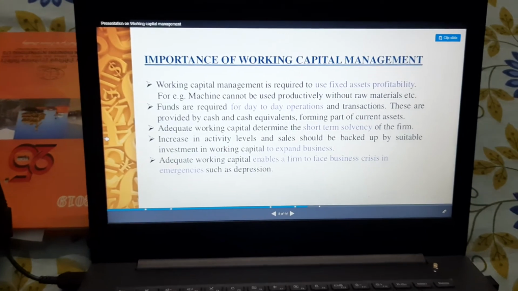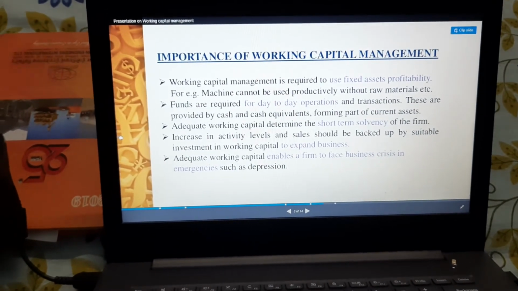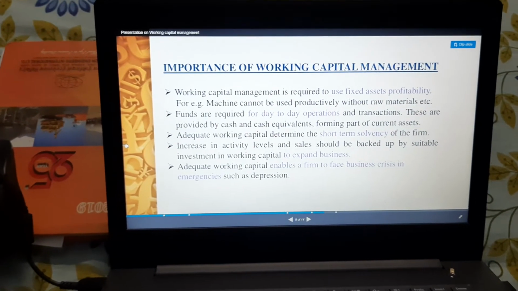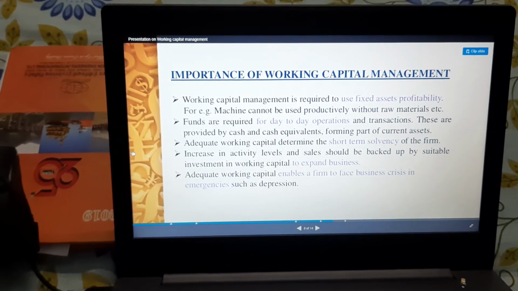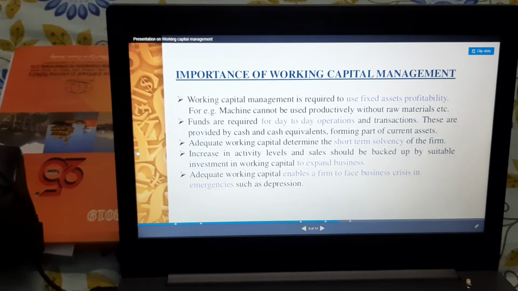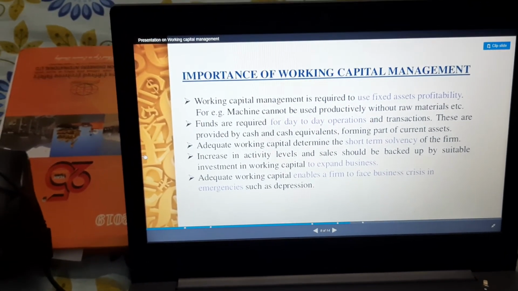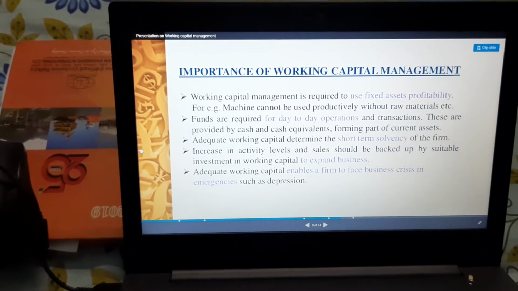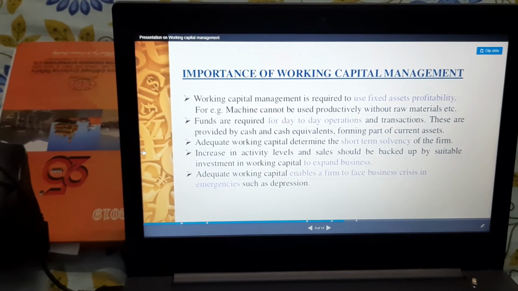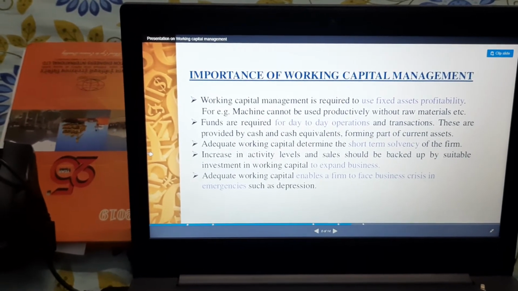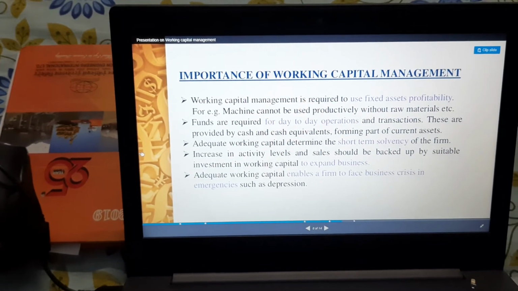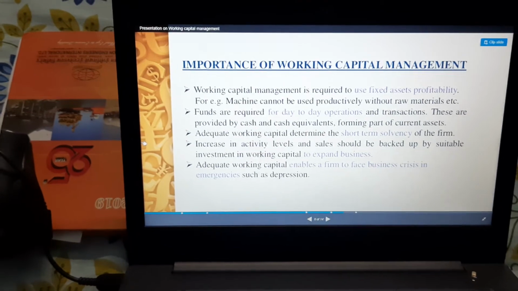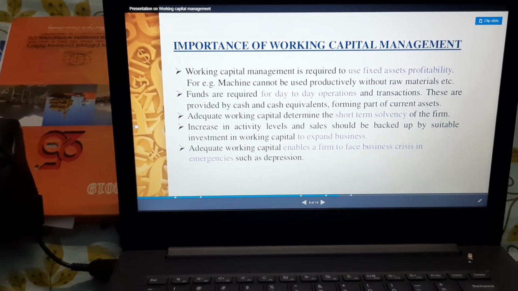Now moving on, let us understand the importance of working capital. It is very important because it is required to use fixed assets profitably. I have already told you in the first slide that if we have a good amount of current assets, like raw material, then we can make use of our machinery, that is fixed assets, profitably. How? If the raw material is there, then only we can do the production on machine, and thus we can make our operations profitable, right?